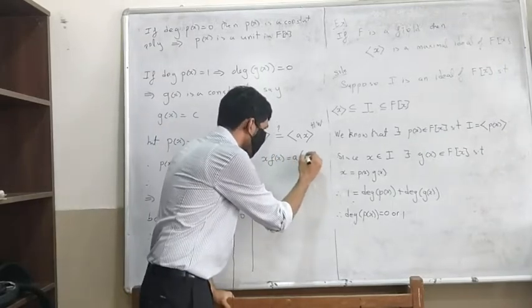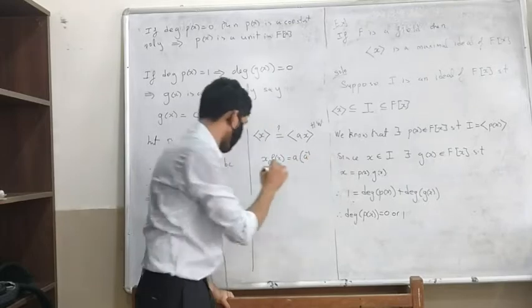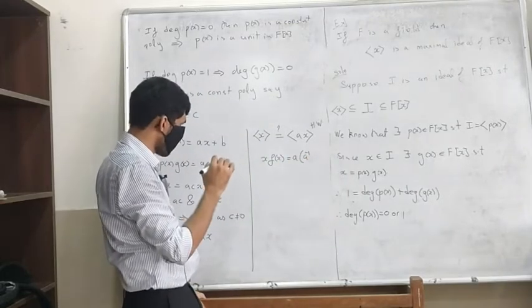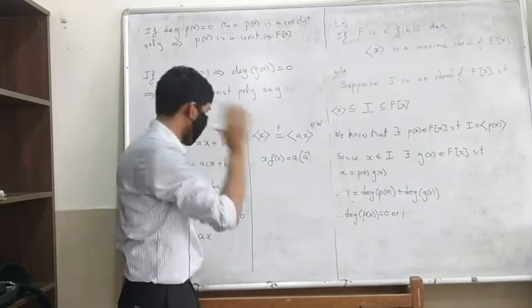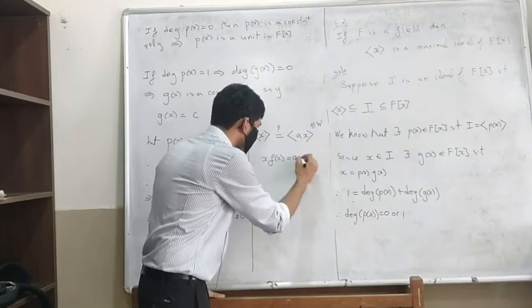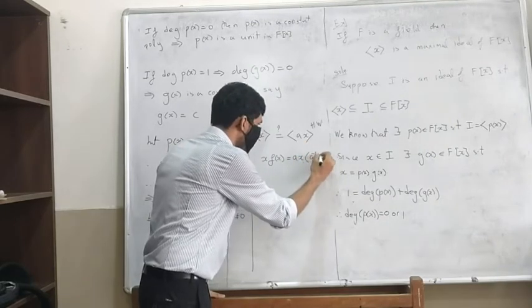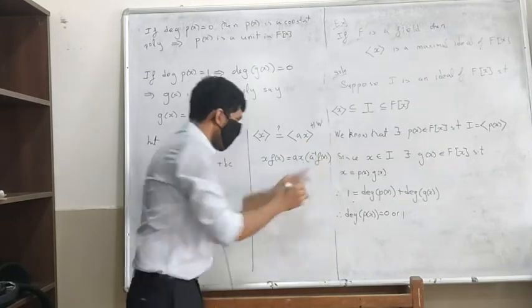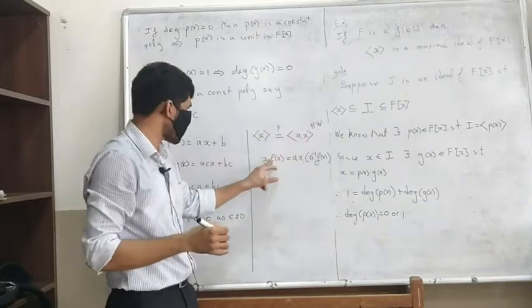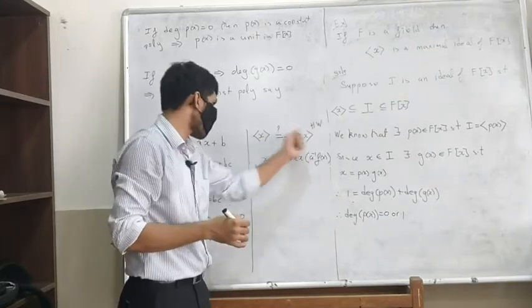A times A inverse, sorry, I'm making a mistake. Okay, we'll do it like that, right? A x times A inverse f of x, which is now an element from here. So therefore this element is here. Now you take an element from there, prove that here.